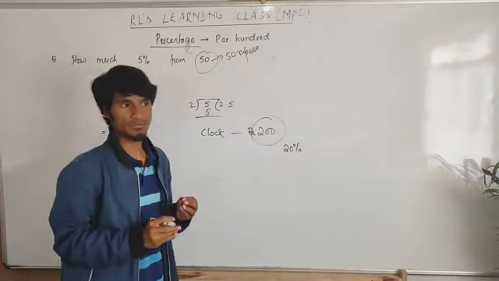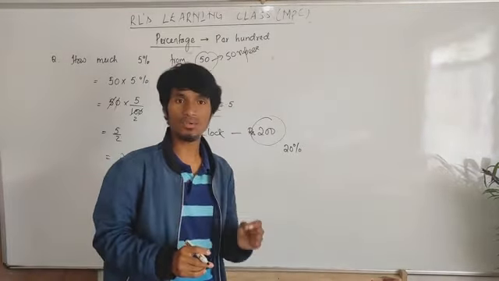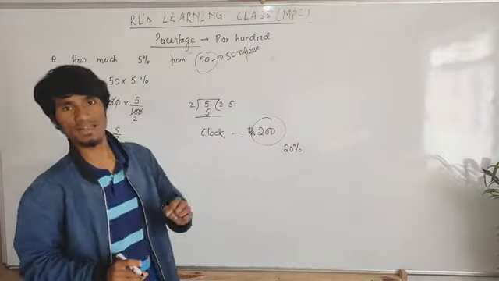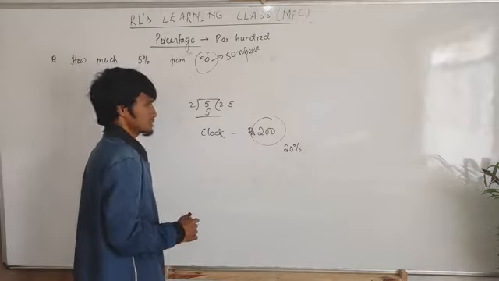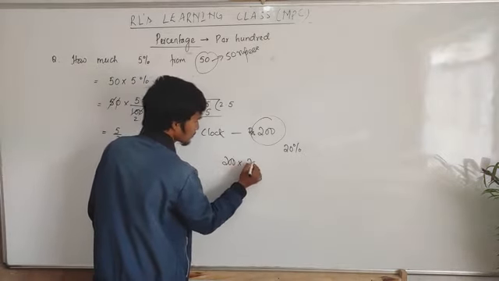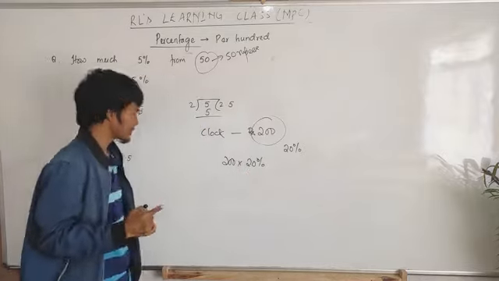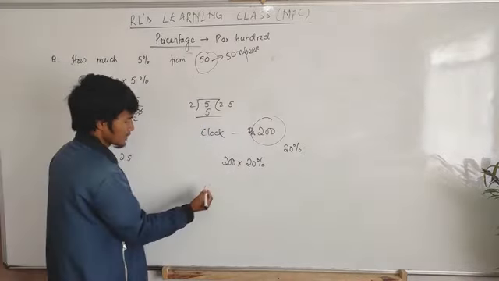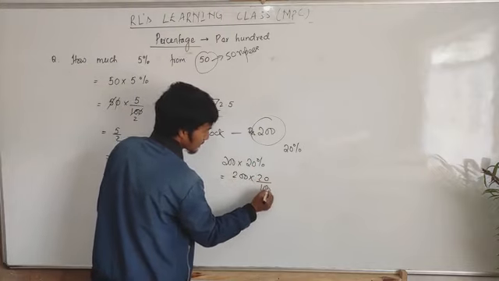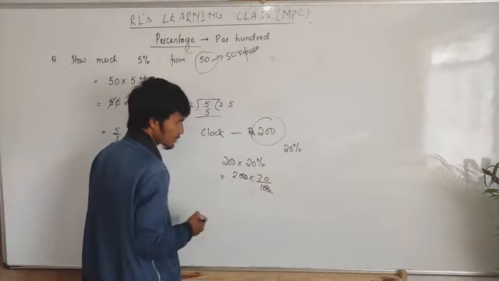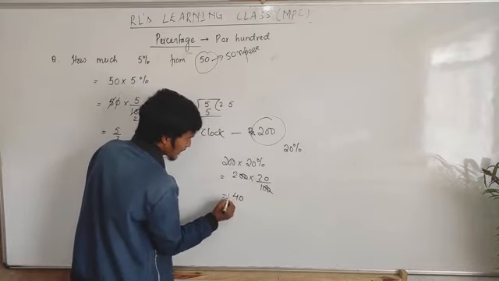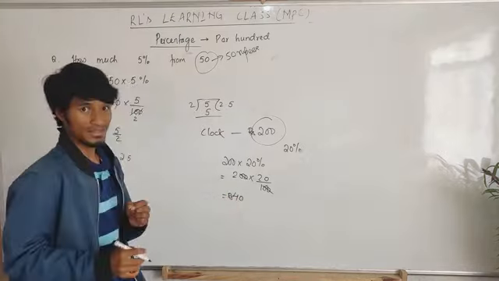Then it doesn't mean that 20% means he discounts you 20 rupees. Okay, 20% doesn't mean that it is 20 rupees. Then 20% means like this. Again, you have to multiply in the same way here. Then you will do like this: 200 into 20 divided by 100. Then this 0 and 0 cancel. Then 2 into 20 will be 40.